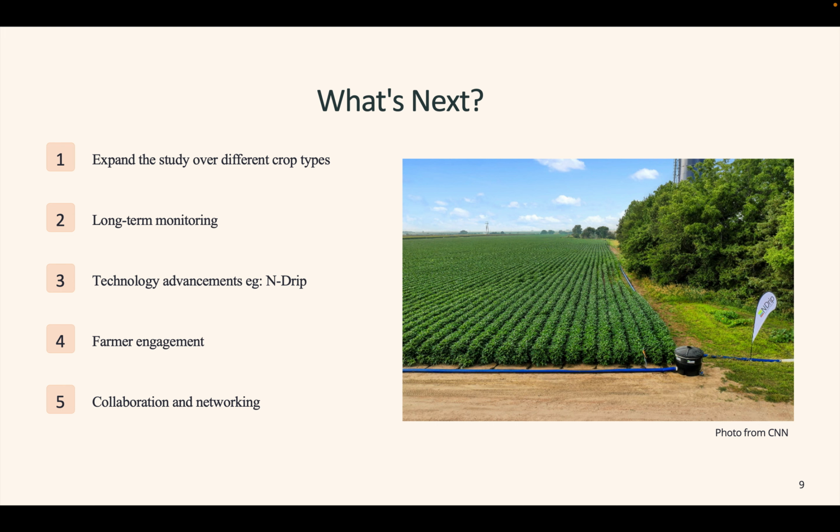In order to obtain a more complete picture, in the future I plan to expand the study scope to include other types of crops and take part in ongoing monitoring to get more in-depth information. Farmers can also benefit from technology advancements like the in-drip micro irrigation system, which helps them irrigate precisely and efficiently. Farmers' involvement and networking engagement are also necessary for successful implementation and scaling up these initiatives.